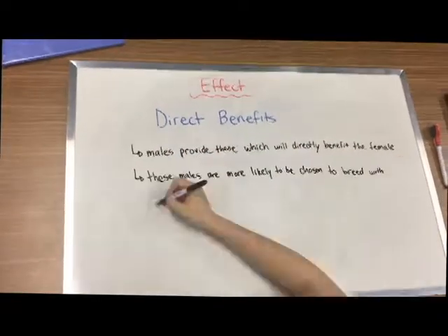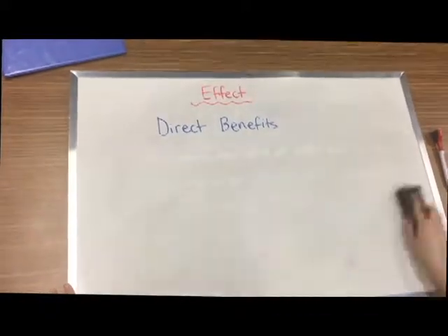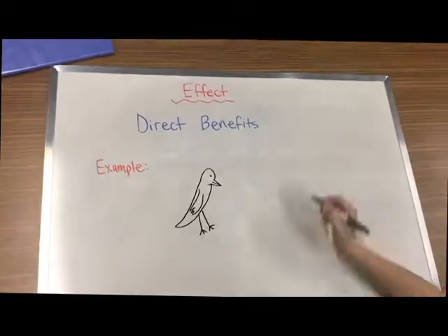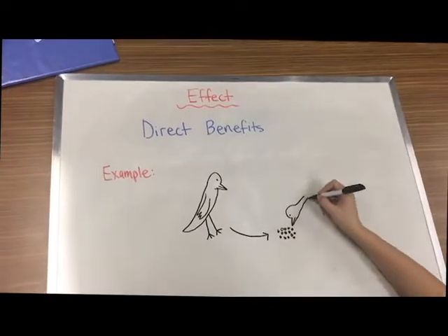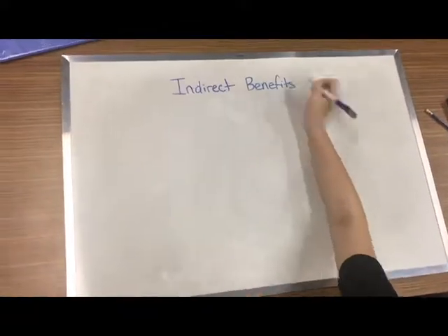These benefits include food and protection, and males that provide these are more likely to be chosen to breed with their female counterparts. Females also will look for a mate who will invest in parenting their offspring, therefore choosing males who demonstrate high parental skills. An example of this occurs in roadrunners, where males will offer their female counterparts gifts in the form of food in order to lure them in and ensure a chance of mating with them.